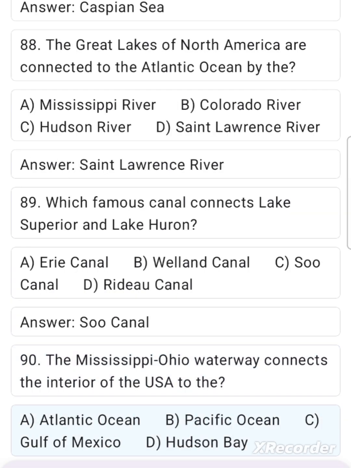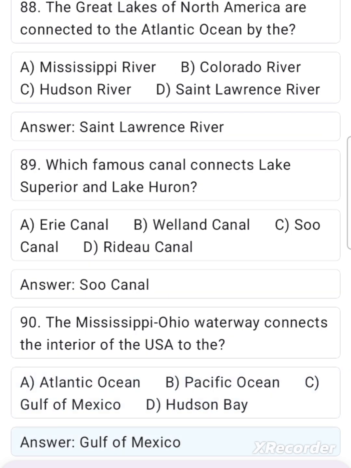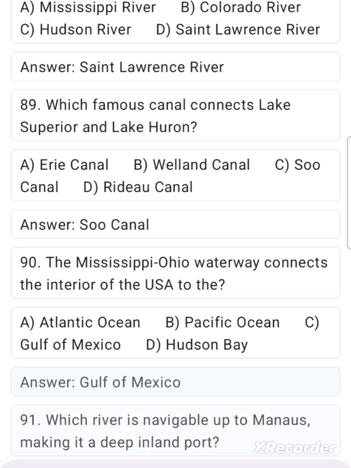90. The Mississippi-Ohio waterway connects the interior of the USA to the A. Atlantic Ocean, B. Pacific Ocean, C. Gulf of Mexico, D. Hudson Bay. Answer. Gulf of Mexico.